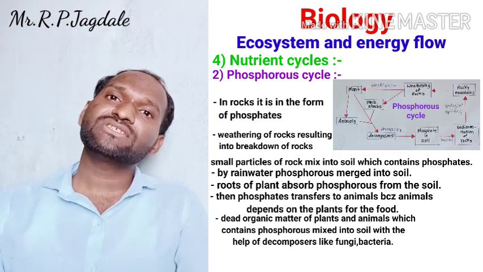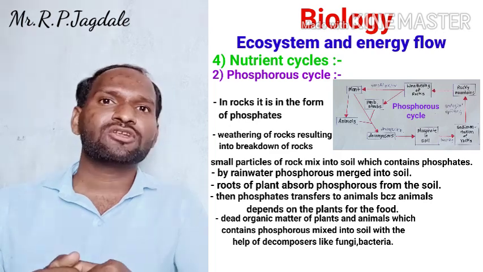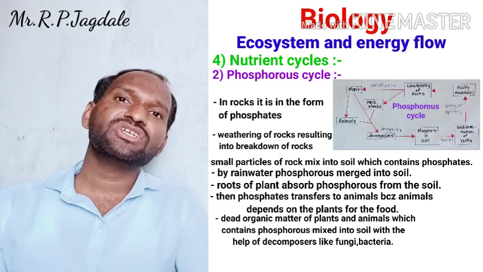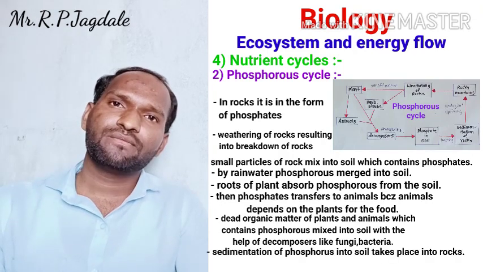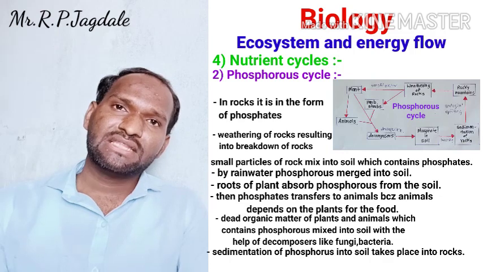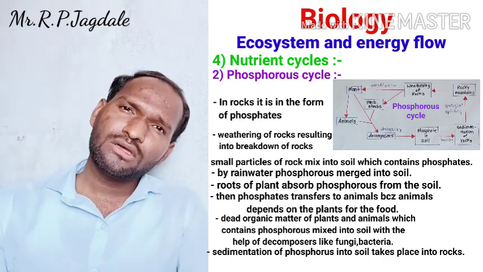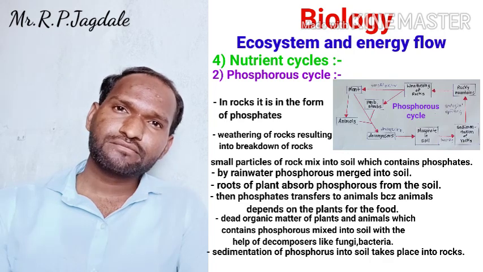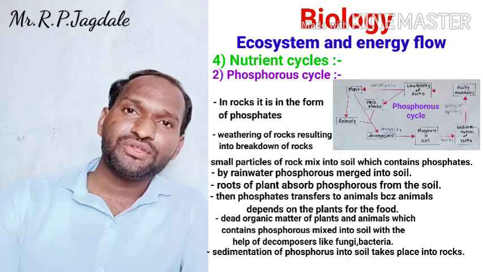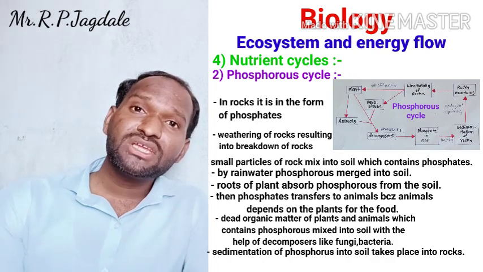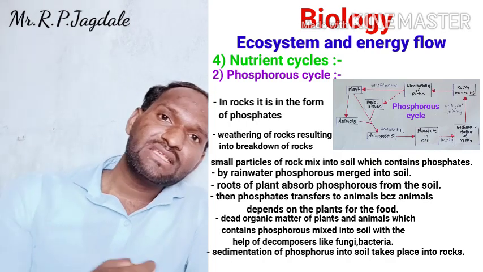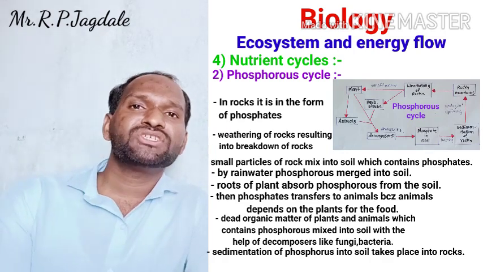Now when it enters into the soil, a process like leaching takes place. Leaching means there is sedimentation of that phosphate deep into the soil, deeper and deeper into the soil, which is called leaching. By that leaching process, the phosphates enter the deep layers of the earth, where sedimentation of the rocks is continuous. And when sedimentation of rocks is continuous, there is an entrance of phosphates in that sedimentation.